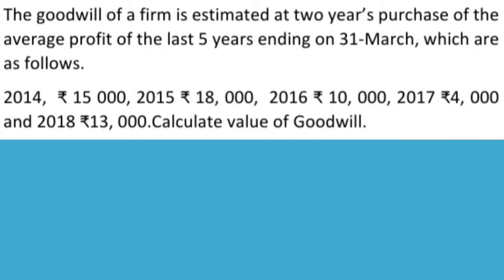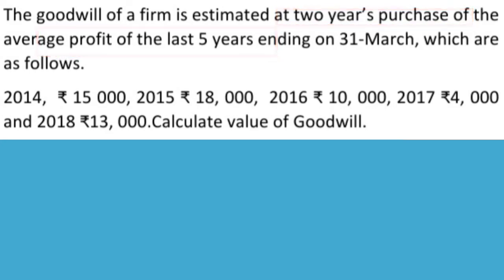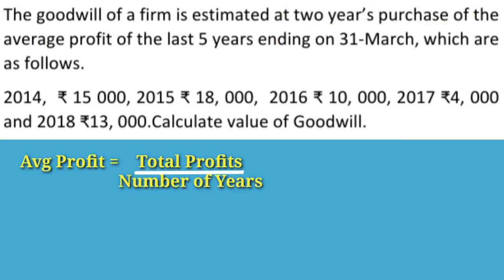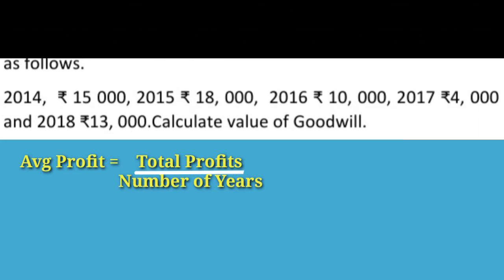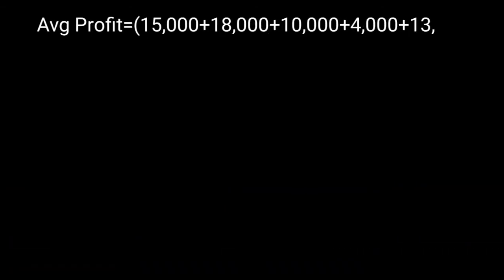In this question, number of years purchase and last 5 years profits are given. So first of all, we have to calculate the average profit by using total profit divided by number of years. Here, total profit is the total of all these profits from 2014, 2015, 2016, 2017, 2018.